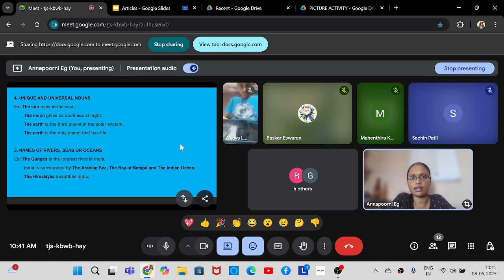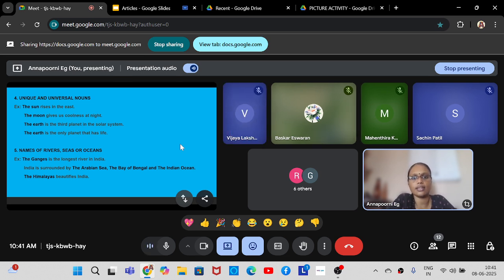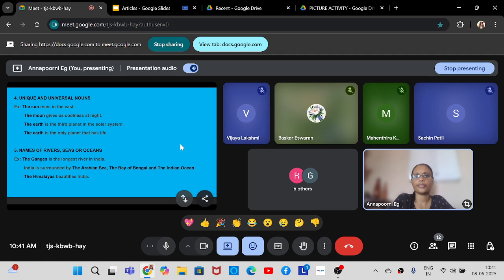Third, first, second, third, what are these? Just now we studied. What do we call them? First, second, third, fourth, etc. What are those numbers called?